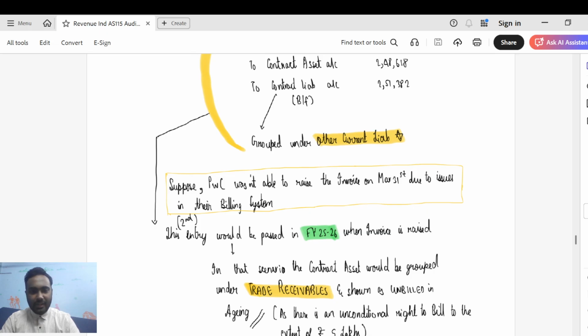Since we have the right to raise the invoice to the extent of 5 lakhs and the unbilled revenue is only 2 lakh 48,618, we take the unbilled revenue to trade receivables, and as a part of Schedule 3 aging, we show it under the unbilled column in our Schedule 3 aging. I hope that is very clear, guys.